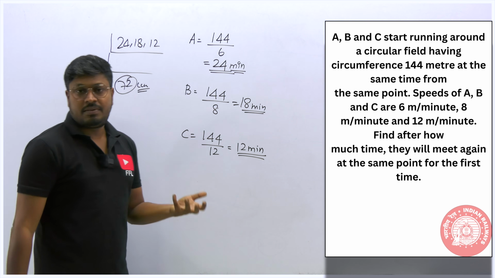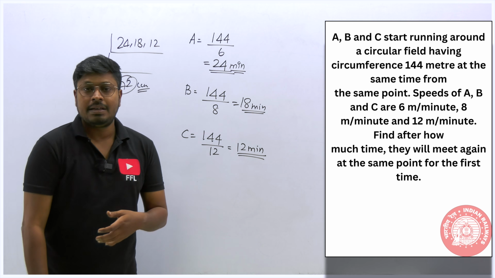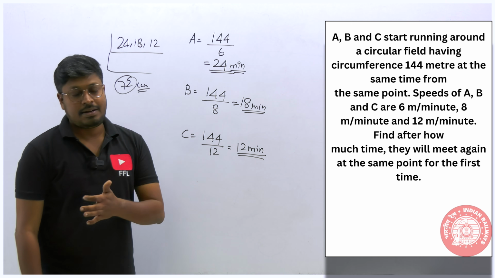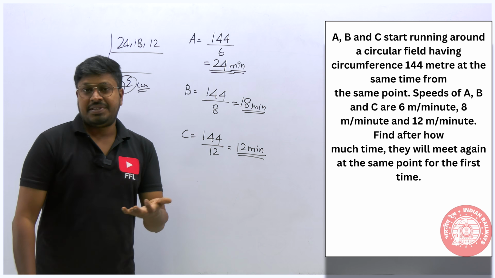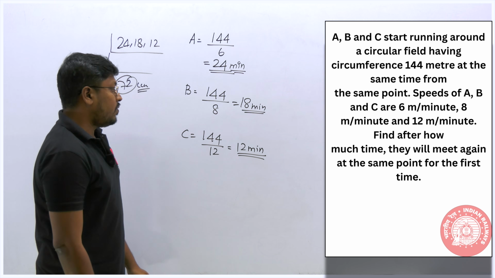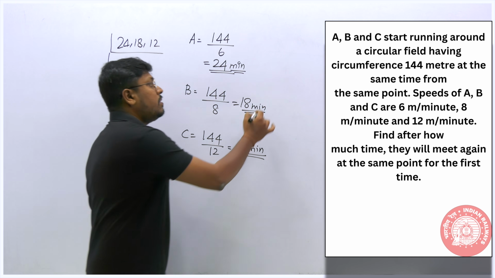So which will be the answer for the question. After 72 minutes, all the 3 persons in a circular track will meet again each other, right? So this will be the answer for this question. It's a most important question, right?